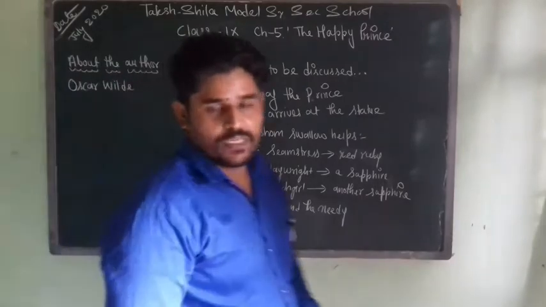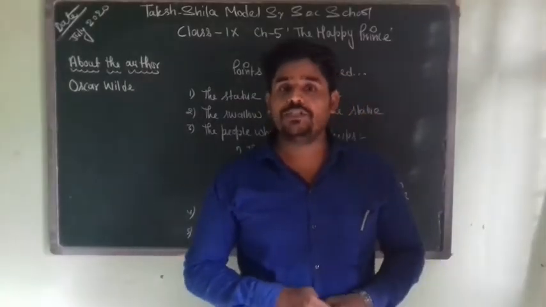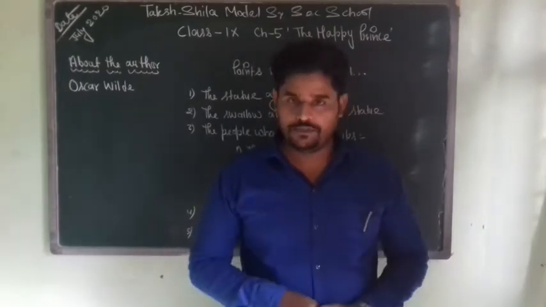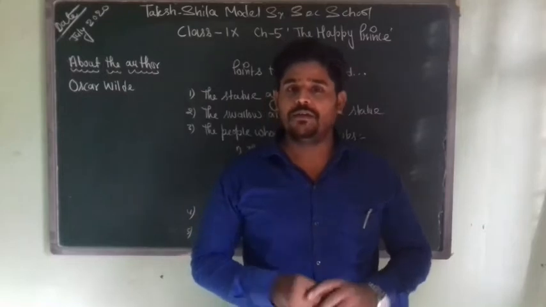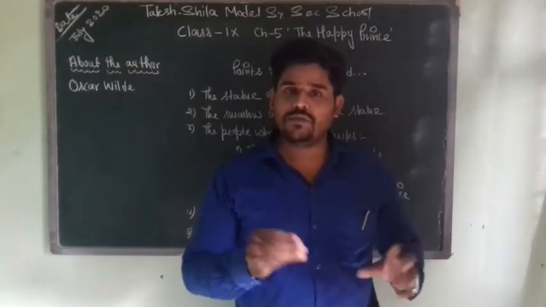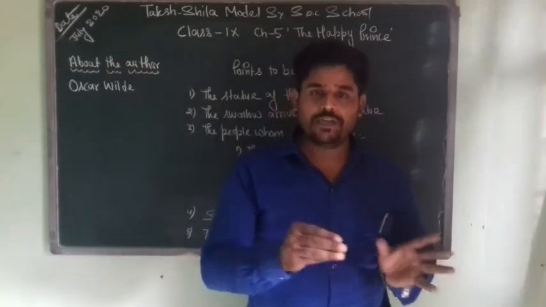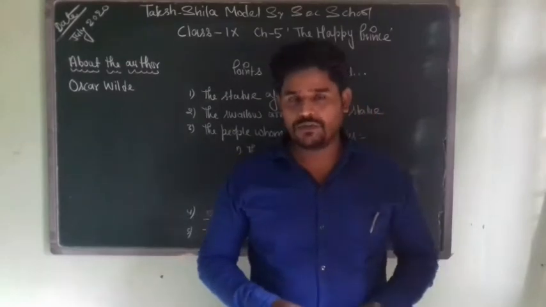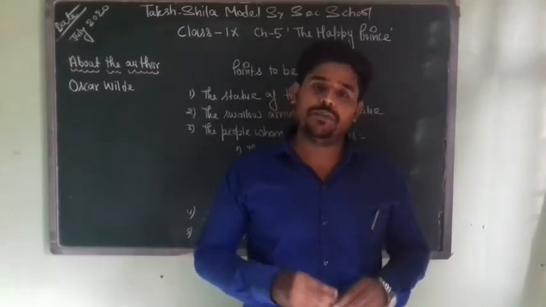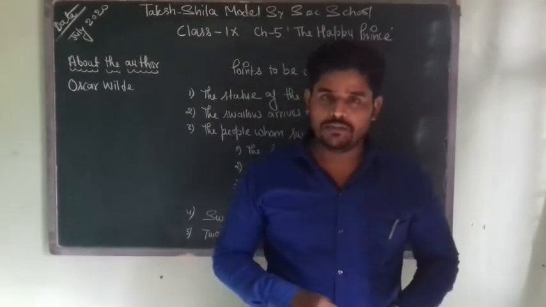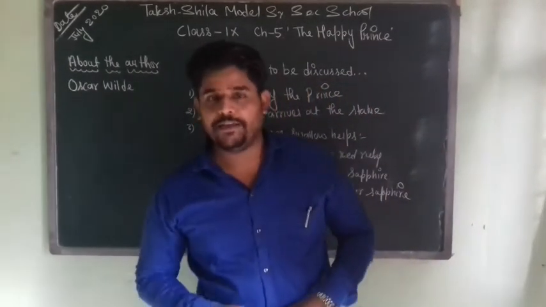A match girl who is just below the square, and she's crying because she has let her match boxes fall into the gutter. She's crying because her father is a very cruel person, and she thinks that her father will beat her if she does not bring some money home, right? So the Happy Prince is quite sad to see this girl crying, and he requests the swallow to take out another sapphire from the other eye and give it to the match girl.